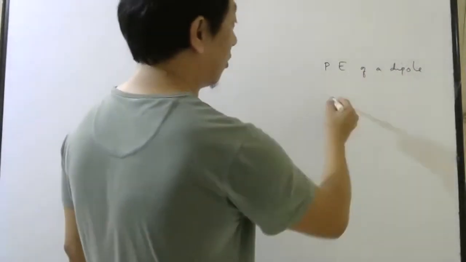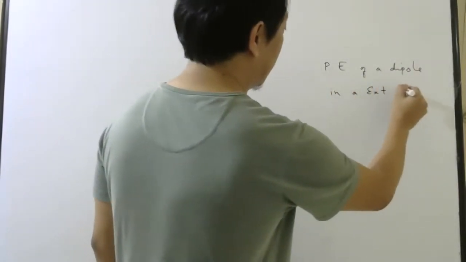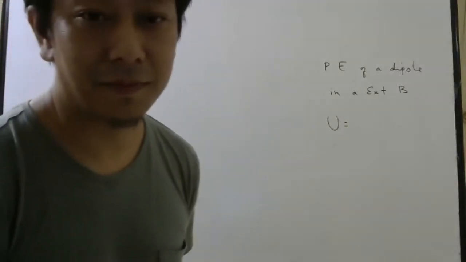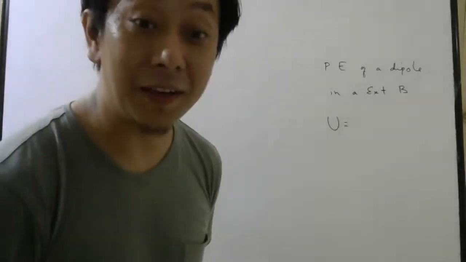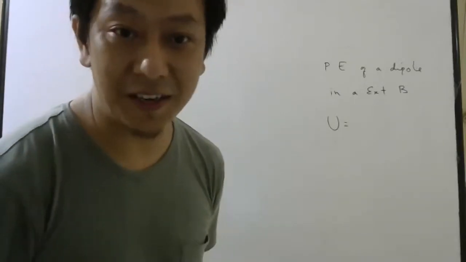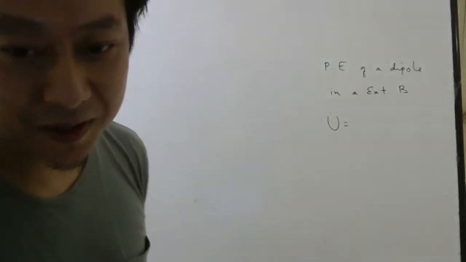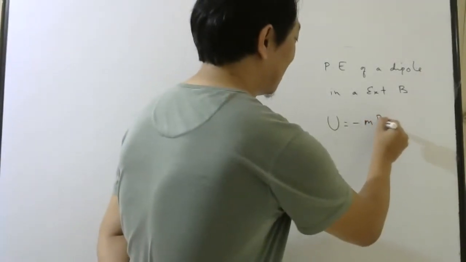So the potential energy of a dipole in an external magnetic field. Anyone remembers? If yes, please mention. You can compare it with the potential energy of an electric dipole. You must have studied that formula. Minus MB, not sine theta, minus MB cos theta.